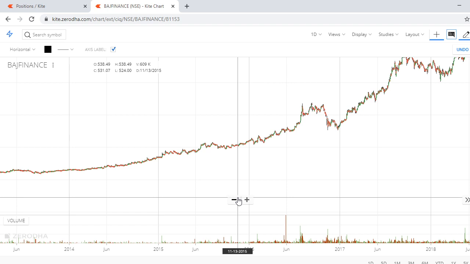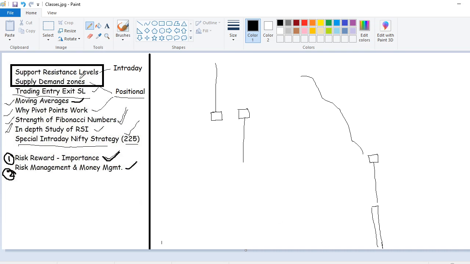Now apart from this, what is the other balance topic today? Supply demand zones, along with entry, exit and SL. I hope everybody is okay with this. You just need to mark this level, which will act as a supply demand zone. In this zone, if any stock is there, you are not supposed to trade. No trade in this. Once it breaks on the higher side, you go for long. If it breaks on the lower side, you go for the short, using at least 1:2 risk reward.